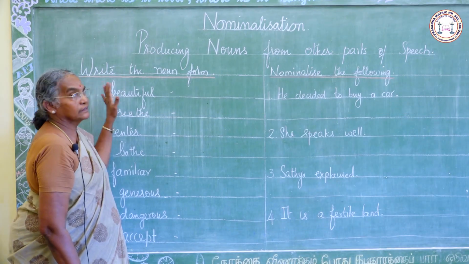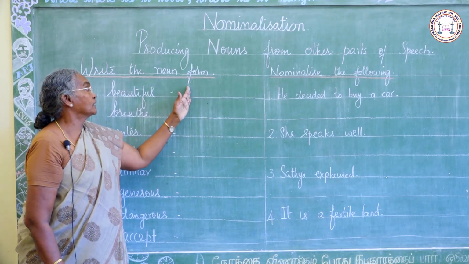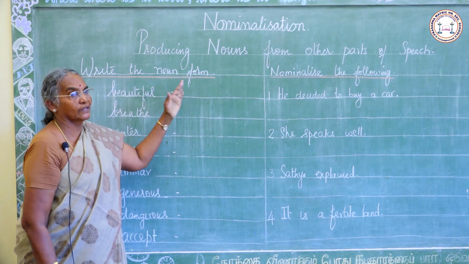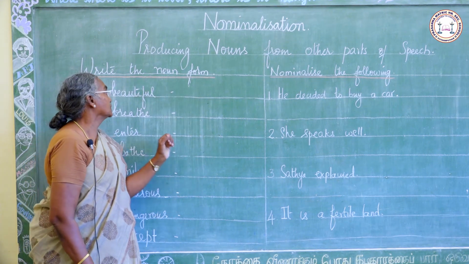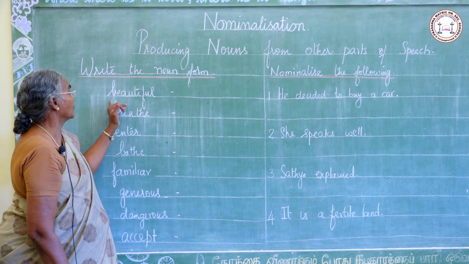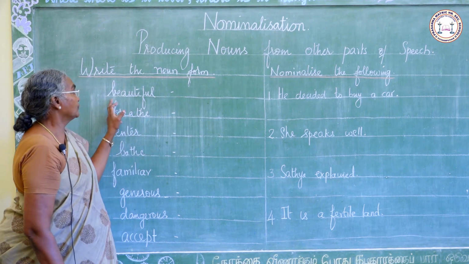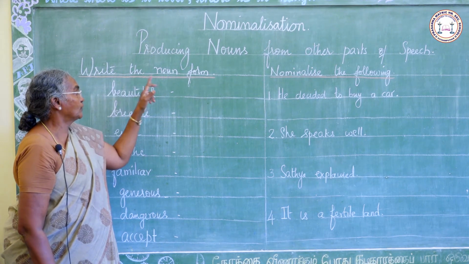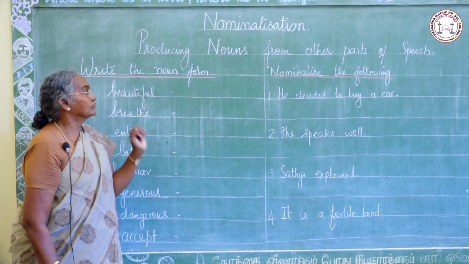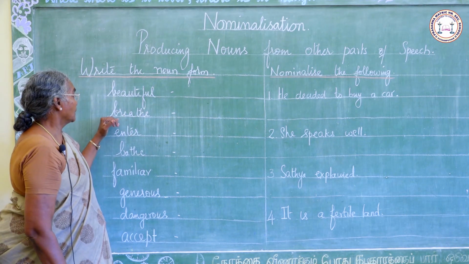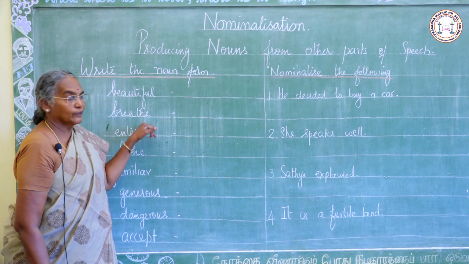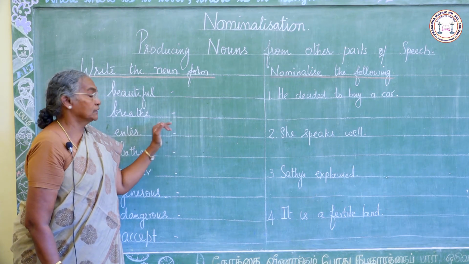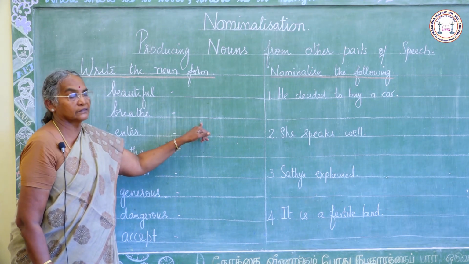So we have studied three ways of forming a noun from other parts of speech. I shall give you some words. You have to form the noun form. Beautiful, it is an adjective. Can you say the noun form of beautiful? Beauty. Then breathe, it is a verb. You have to change it into a noun. Breath, B-R-E-A-T-H, breath is the noun form.